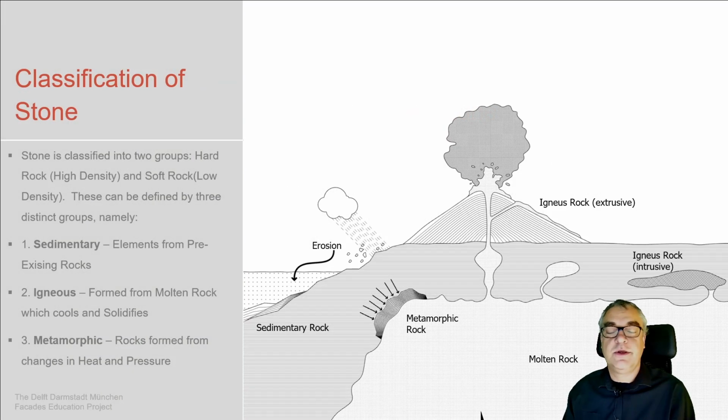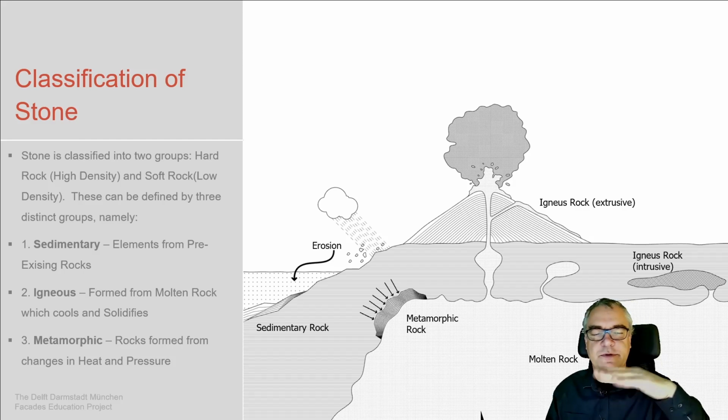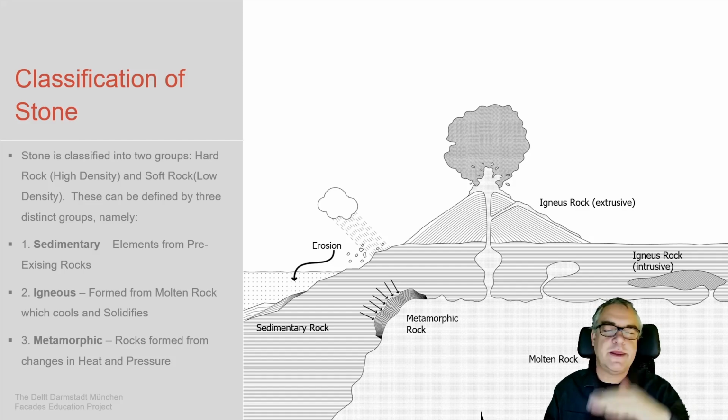And when we go to the classification, how does stone develop? How does stone come to be? We have three ways of creating stone. Sedimentary, so stacking of older former stone and then being connected.